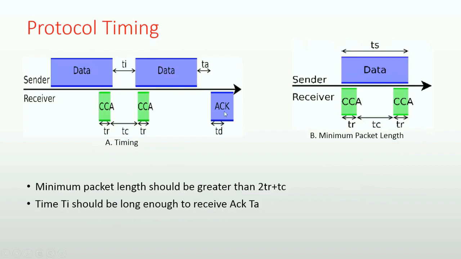To ensure that a packet is not missed, it should be long enough not to fall between the 2 CCAs. Therefore, the minimum packet duration should be bigger than the time taken by 2 CCAs and the time between the 2 CCAs, as shown in the figure. Also, the time between data strobes should be enough to receive an acknowledgement.